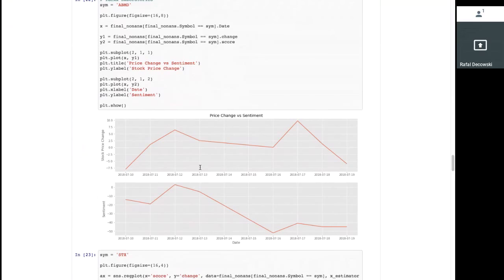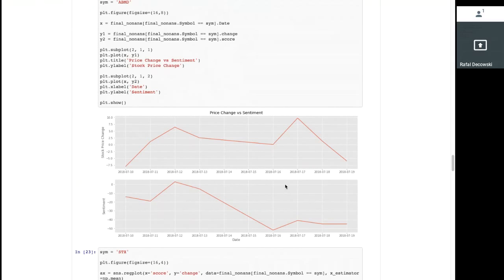We use ABMD stock as an example, and we can see that the movement of news sentiment somewhat aligns with the price changes. You can see the spike up here increased the stock price, and also the negative trend on the sentiment decreased the growth of this stock.